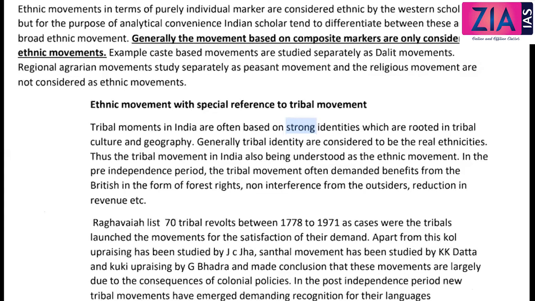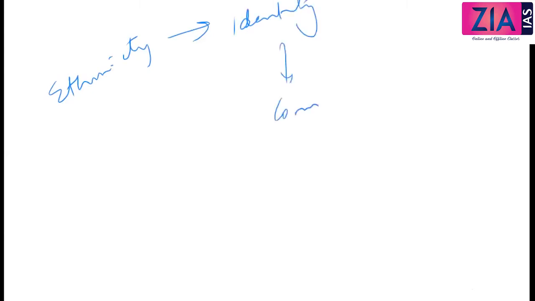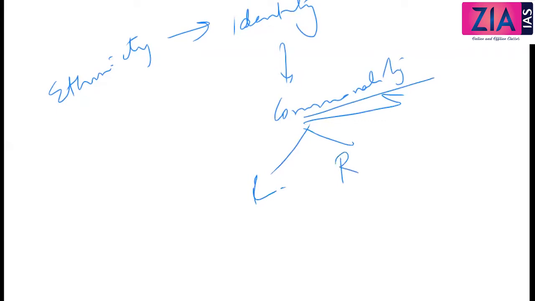In the West, Western scholars consider even an individual marker as an ethnic movement, because when we talk about ethnicity, it is nothing but identity. Identity is traced from commonality, and this commonality can be anything: language, region, religion. Any identity will come here.